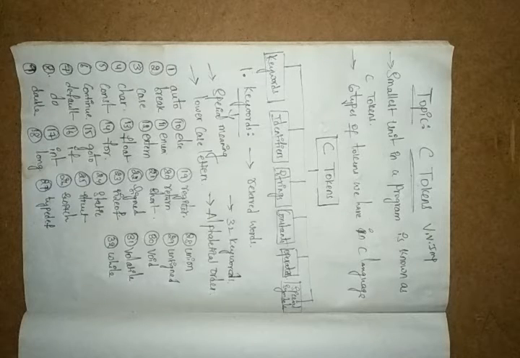Everything has a special meaning. Every keyword is written in lowercase letters only. Okay, so everything is written in lowercase letters, and we have the 32 keywords, and everything is written in alphabetical order only. Okay, so these are the C tokens.